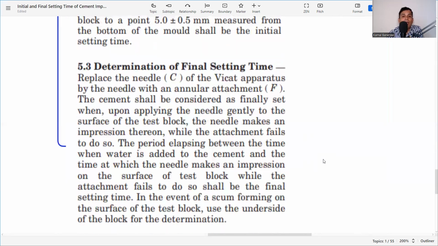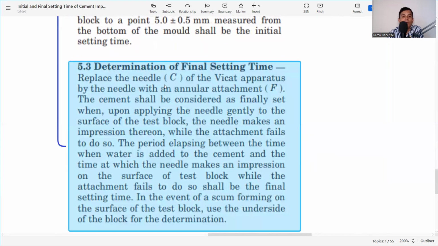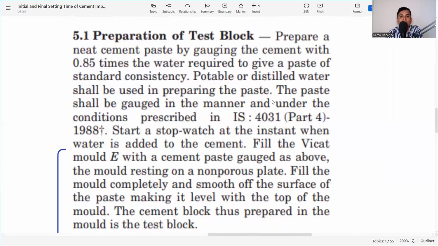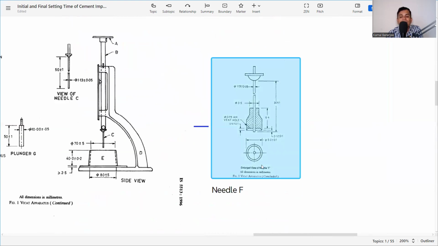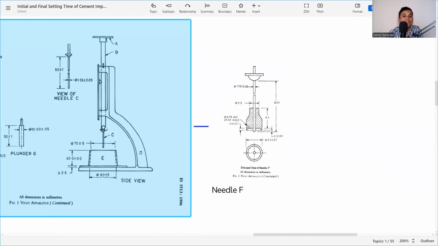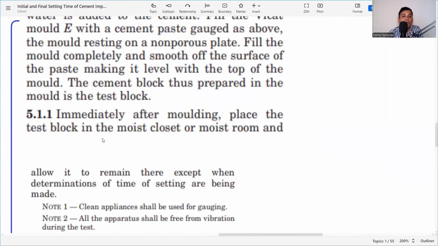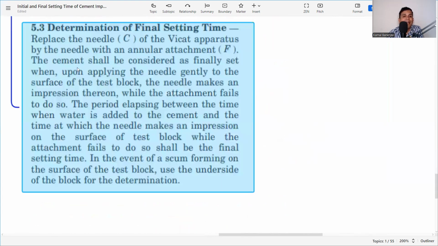Now for the final setting time, we need to change the needle from C to F. Already we discussed what the F needle is in the Vicat apparatus. So this needle has to be fixed here. Now we don't need the C needle, now it is an F needle. So what we need to do is replace the needle, and the cement shall be considered as finally set when, upon applying the needle gently to the surface of the test block, the needle makes an impression therein, while the attachment fails to do so. The period elapsing between the time when water is added to the cement and the time it makes no impression is the final setting time of cement.